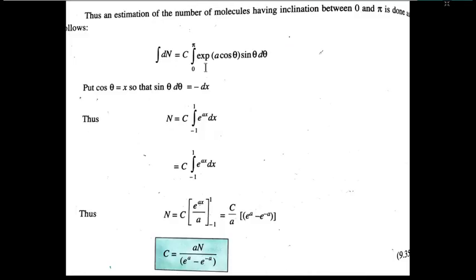So M is equal to integrating in between 0 to pi mu m cos theta dn, and this M is nothing but the magnetization, substituting the value of dn. तो dn के लिए आपने ऑलरेडी प्रीवियसली इक्वेशन मटेरियलाइज कर लिया है.